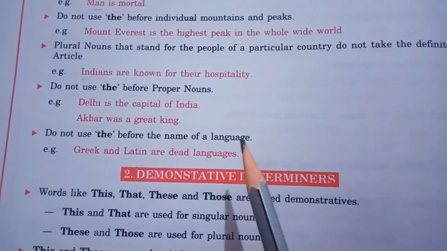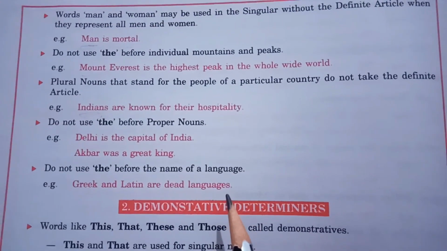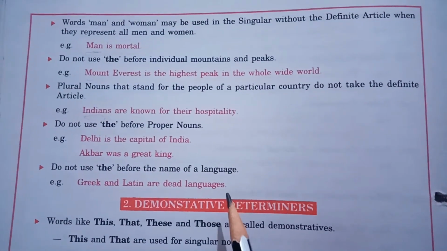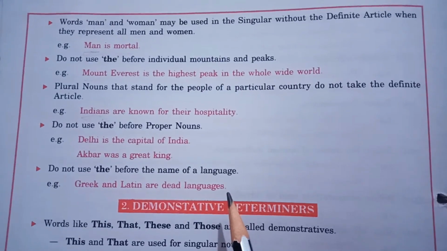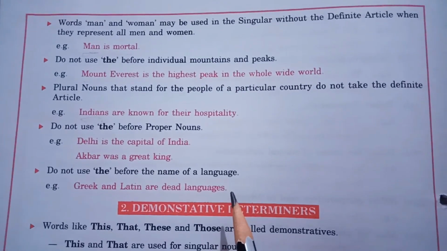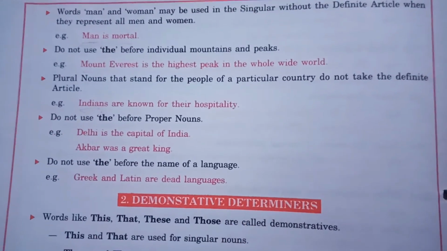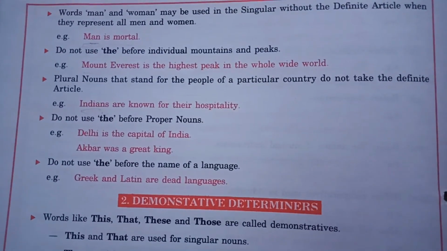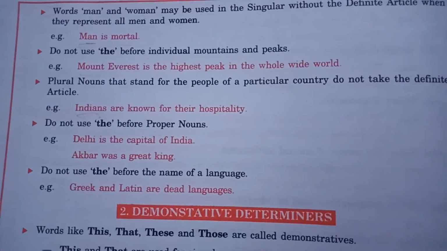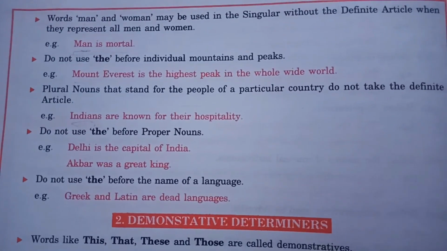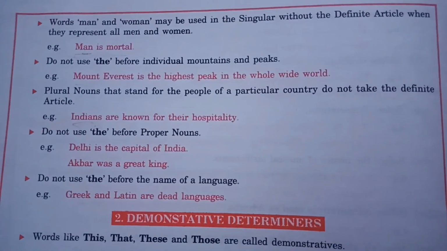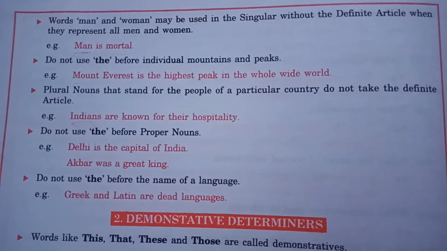So this is it for the use of articles, indefinite and definite. You can also go through your class 7 grammar book, chapter article. You can see the uses from there. And I will attach some exercises related to articles. You will do all the exercises in your grammar copy. That's it for this video lecture. Thank you.